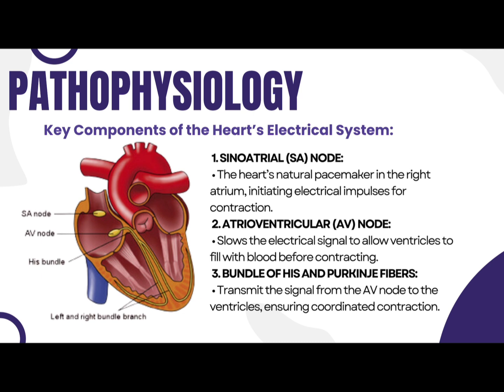So, sa AV node naman, this acts as a relay station slowing down the electrical signals before it reaches the ventricles. This also ensures the ventricles fill properly with blood before contracting. So, sa bundle of His and Purkinje fibers naman, they transmit the electrical signal from the AV node to the ventricles, ensuring coordinated contraction of the heart muscle.